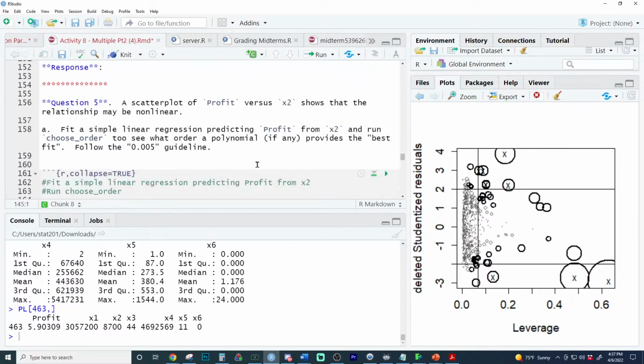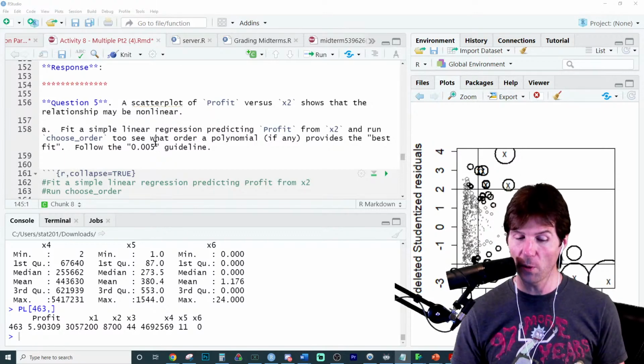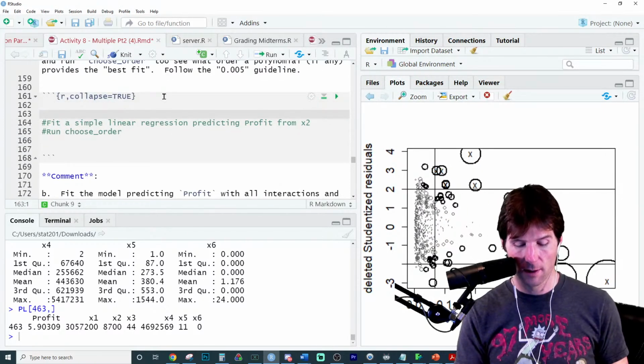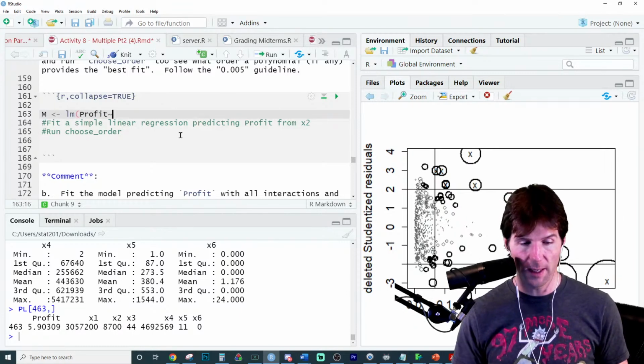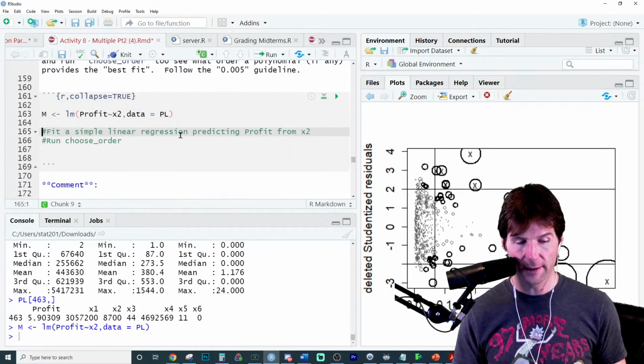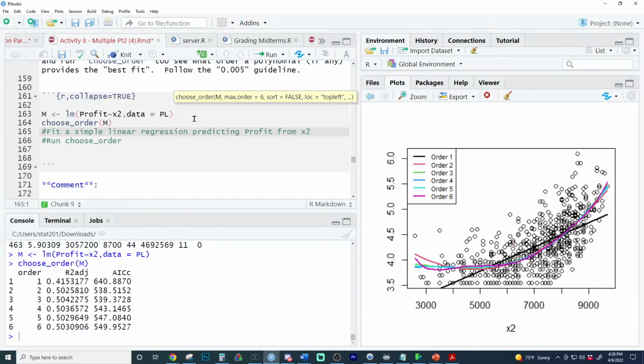And there's that. Question 5. Okay, cool. Got another question right here. Question 5 states, fit a simple regression model predicting profit from X2 and run choose order. Oh my gosh, I think we ended last class with this. This is one of my favorites. So let's make a model predicting profit from X2, with data equals PL. Now choose order. Actually, I don't think we got to this. Choose order shows us a really cool output. I love it just because the output's so beautiful.